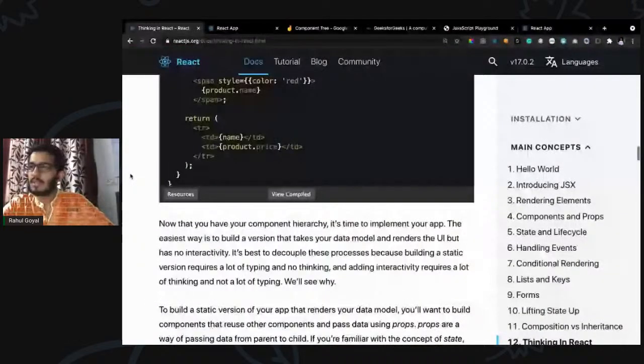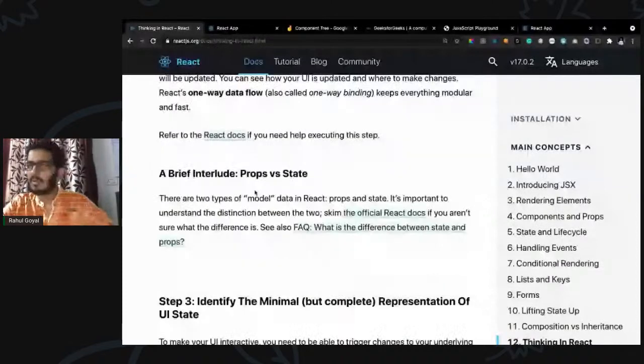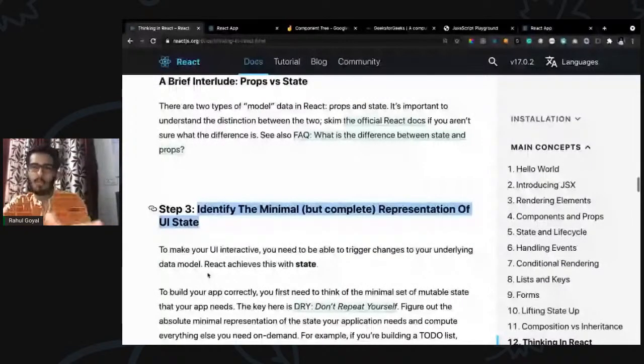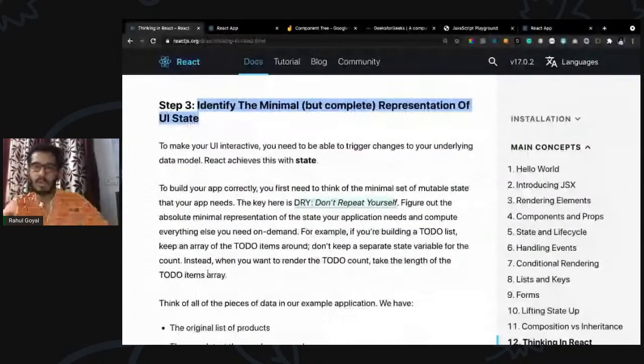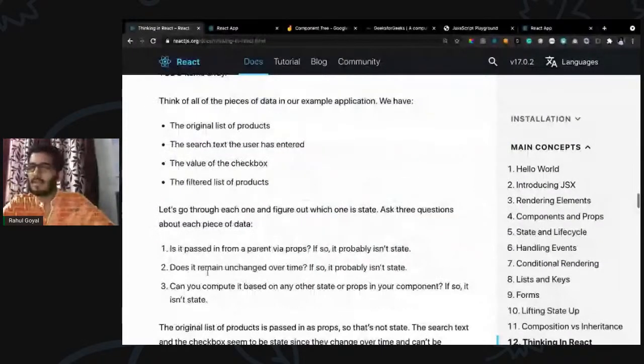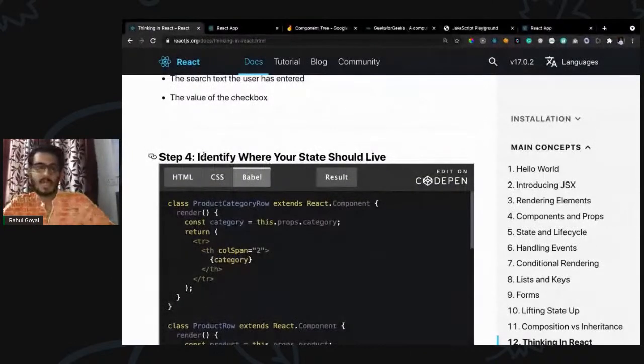Now, props versus state, we have the basic overview of that. Now identify the minimal but complete representation of the UI state. Whenever you have componentized all the UI parts, you have to look at how you are going to combine them. Then we have identify where your state should live. We have some components with state and some without any state, so we have stateful components which may contain some state.